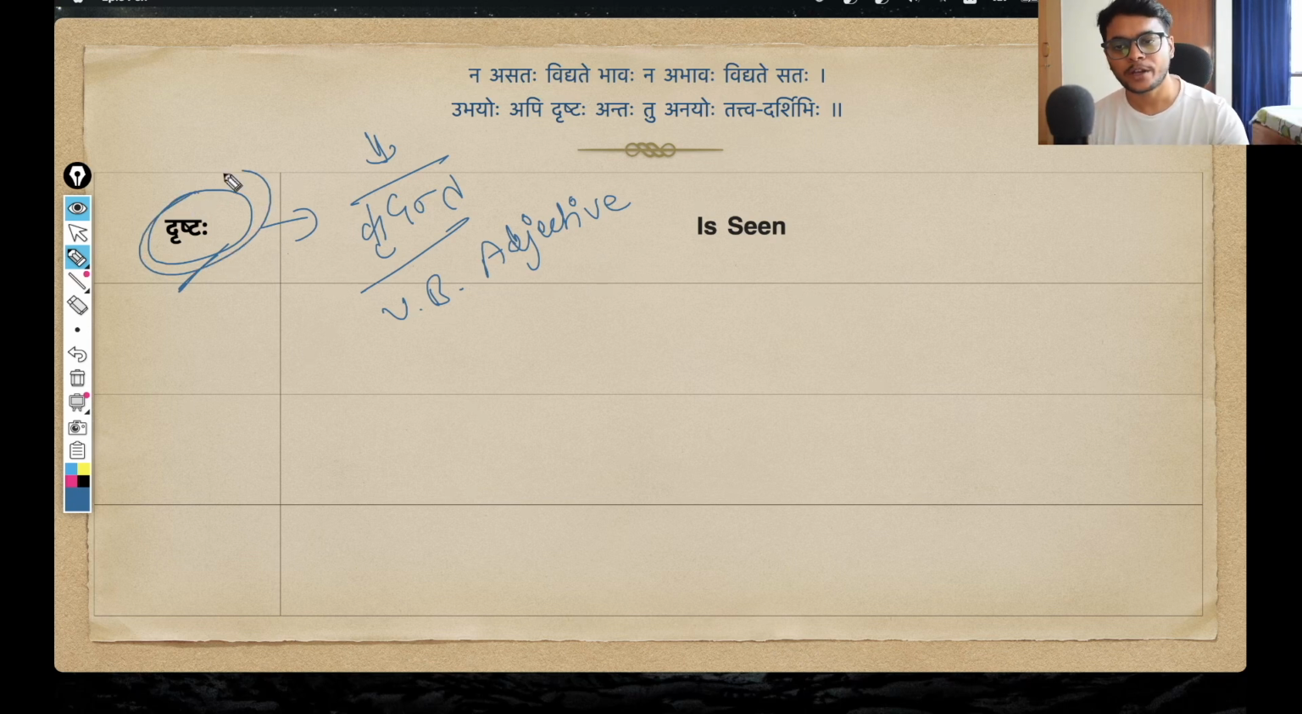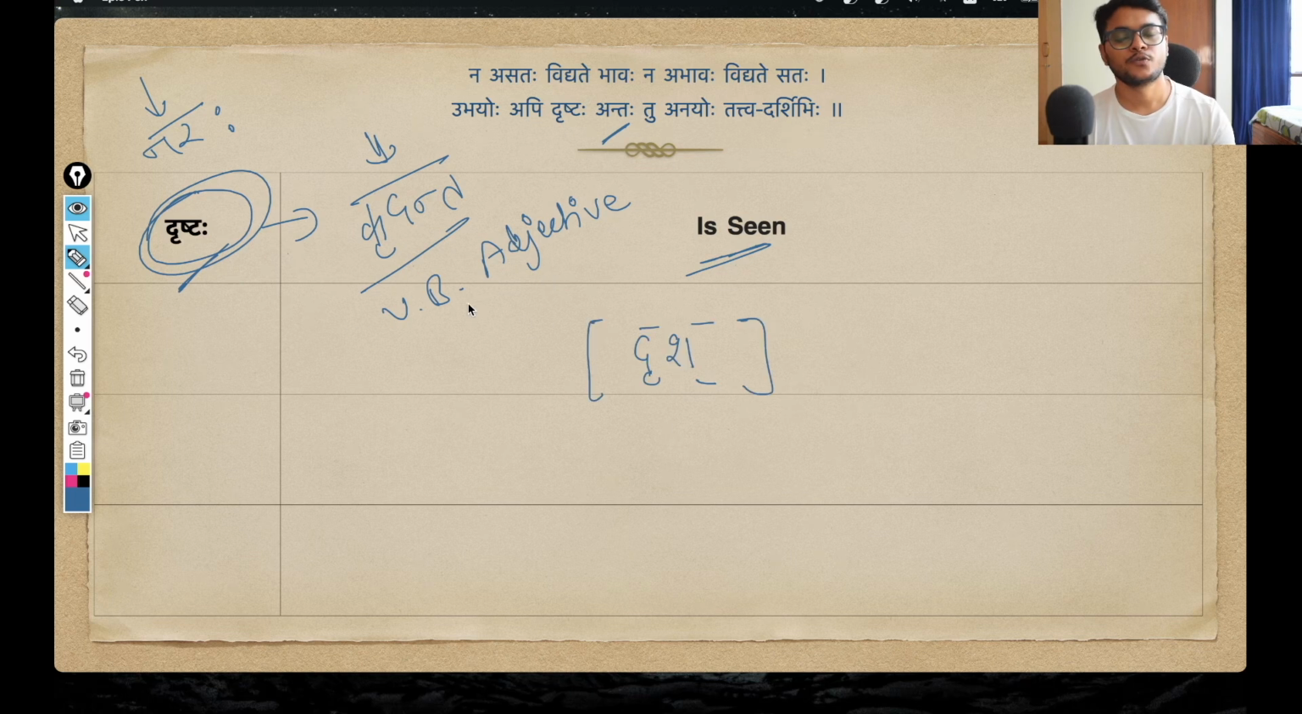Because now with whatever I attach this drishtaha, it will convey the meaning that something is seen. If I write here naraha drishtaha, it means that person is seen, that person had been seen in that sense. In our shloka, we have antaha drishta, that finality is seen, but we'll come to that later. This drishtaha is a kridant, a verb-based adjective, and of course it is coming from the drish dhatu. Drish dhatu again means to see. We have seen this dhatu before, no?